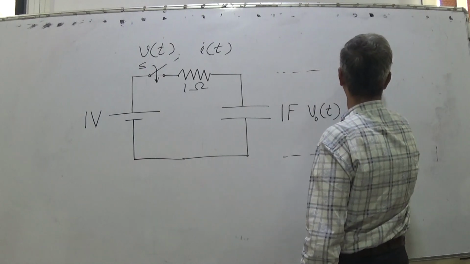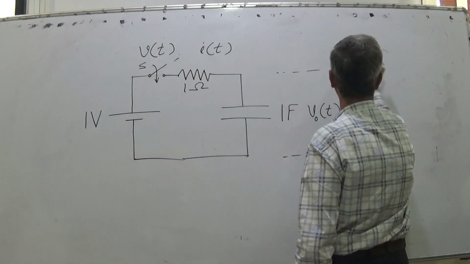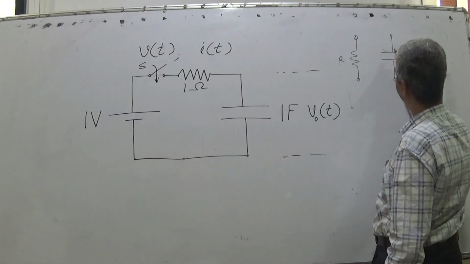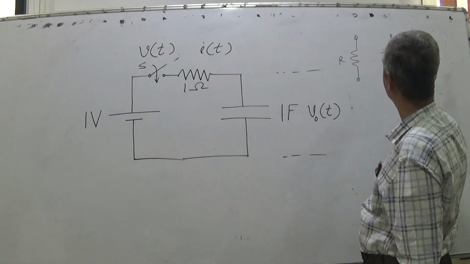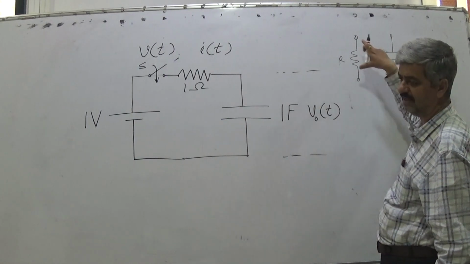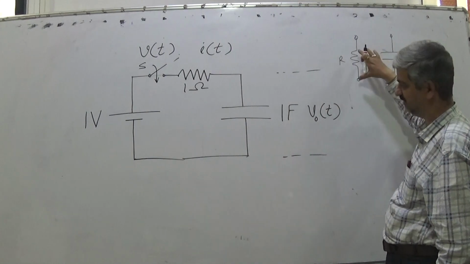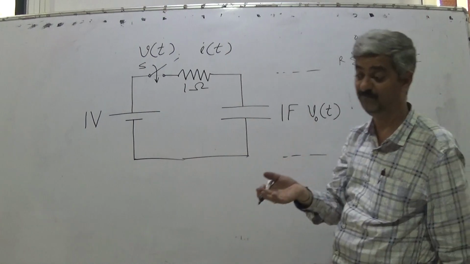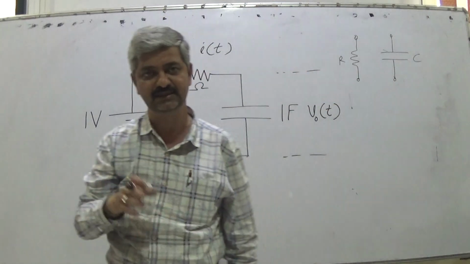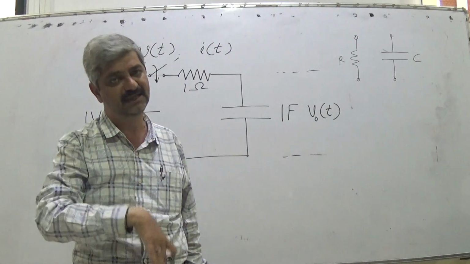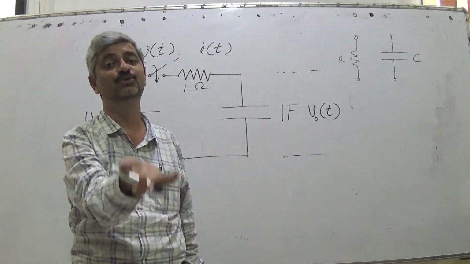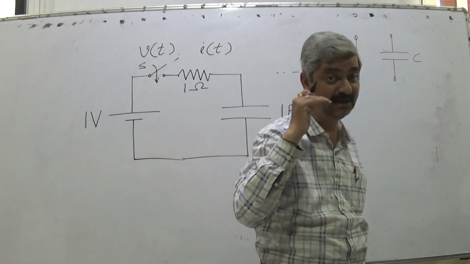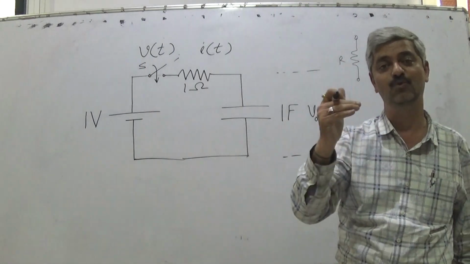Suppose this is a hanging resistance of value R, and this is a hanging capacitor of value C, not in an electrical circuit. Then if you measure the voltage across the resistor using a voltmeter, it will always be 0. Whereas when you measure voltage across the capacitor, it can be anything. A capacitor of capacity C can be charged with any amount of charge leading to any voltage. So a capacitor can remember a state, it can hold charge.